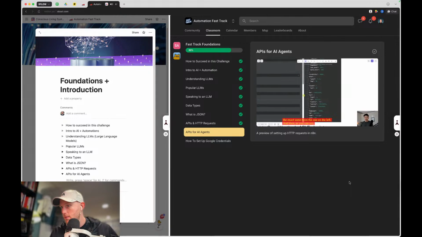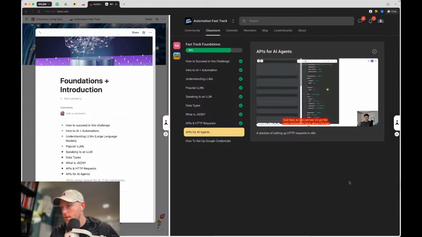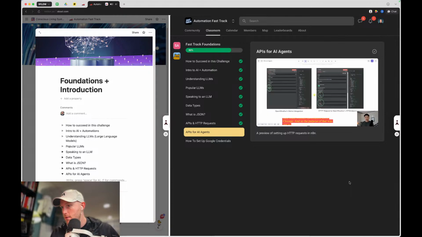And then as you can see, we get the same information back about Chicago and some weather information about Chicago. The purpose of that was just to show you guys that with these native integrations, all we're doing is accessing some sort of API endpoint. It just looks simpler and easier, and there's a nice user interface for us rather than setting everything up manually. Okay, so hopefully that's starting to make a little more sense.